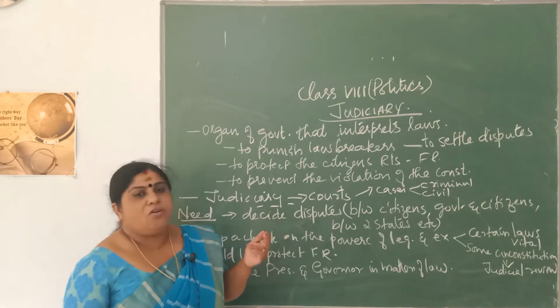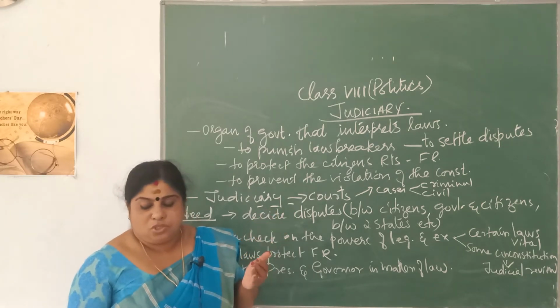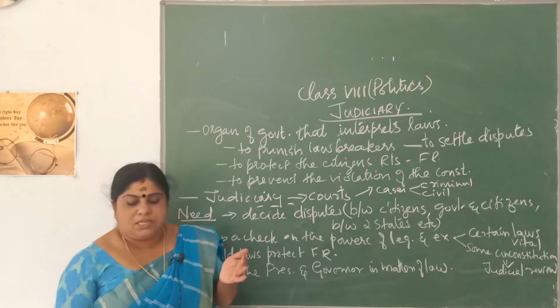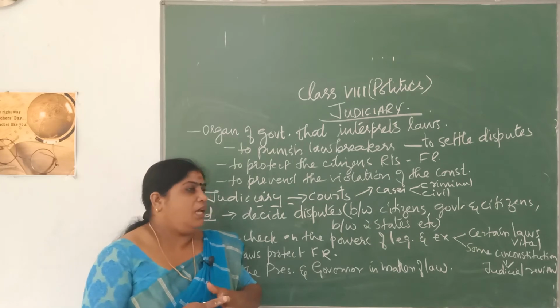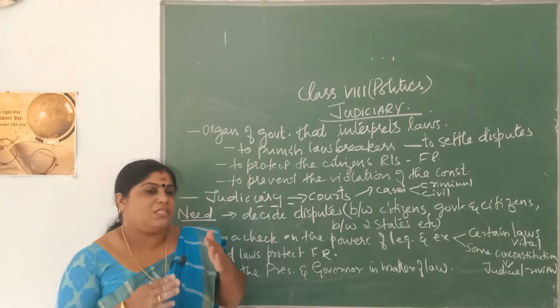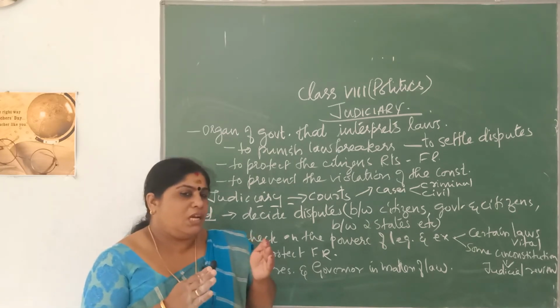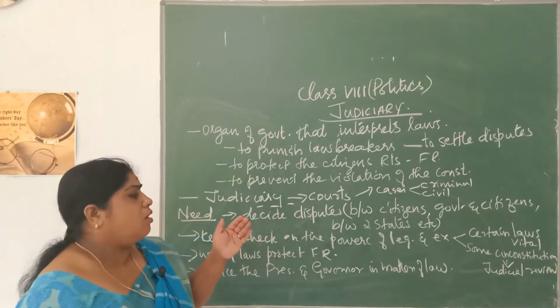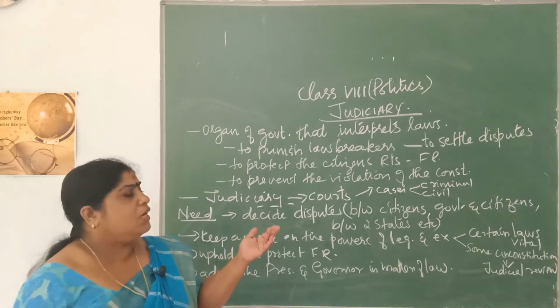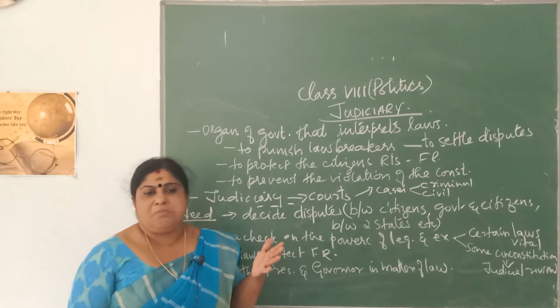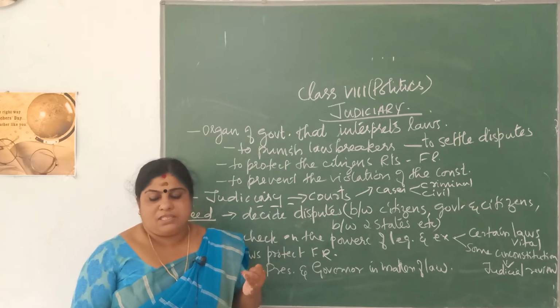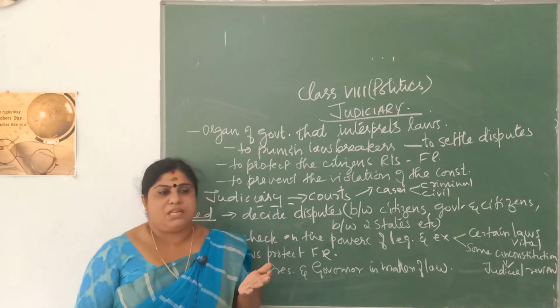Then each and every court will have its own jurisdiction. Jurisdiction means legal authority, or a limit within which each and every court exercises its authority. Each and every court has a limit to exercise its power; that is called jurisdiction. Jurisdiction can be of different types. It can be original jurisdiction, appellate jurisdiction, advisory jurisdiction and supervisory jurisdiction.